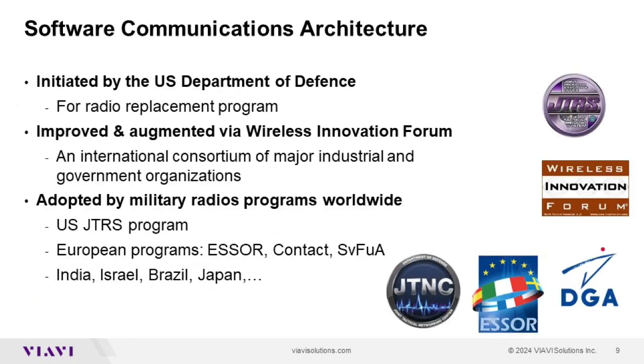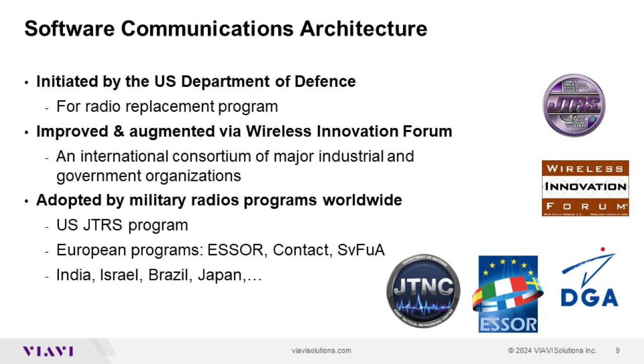Focusing on the SCA, it is a standard that was initiated by the US Department of Defense for a major radio replacement program in the late 1990s. But rather than developing it for their own needs only, the US DoD opened the specifications to the international community under the umbrella of the Wireless Innovation Forum, asking industry, academia, and government labs to participate to improve the specification.